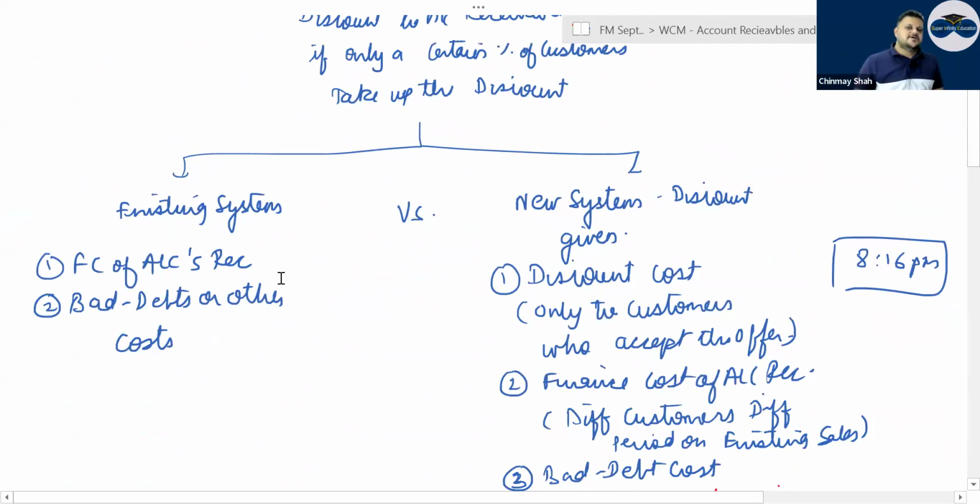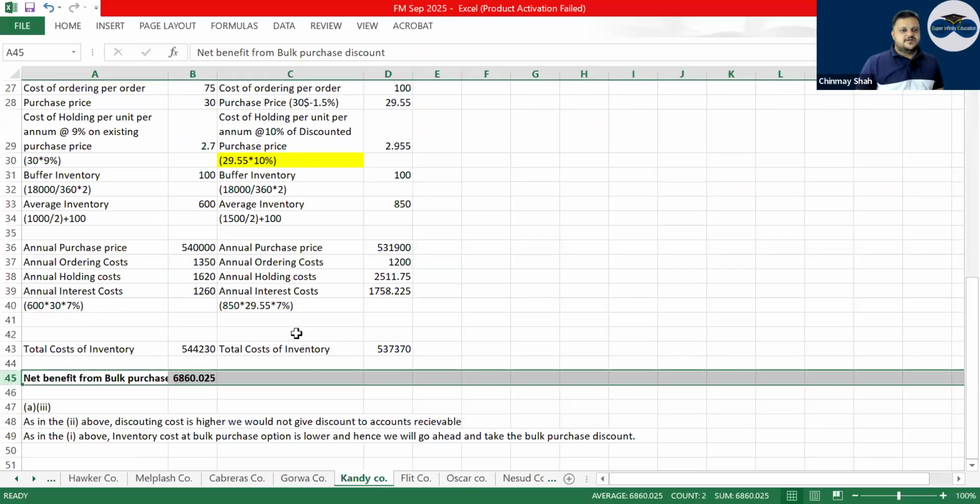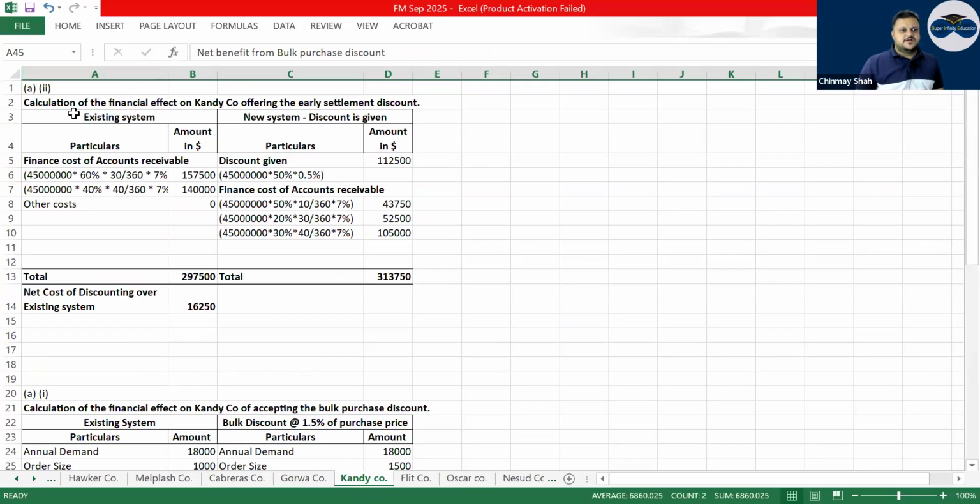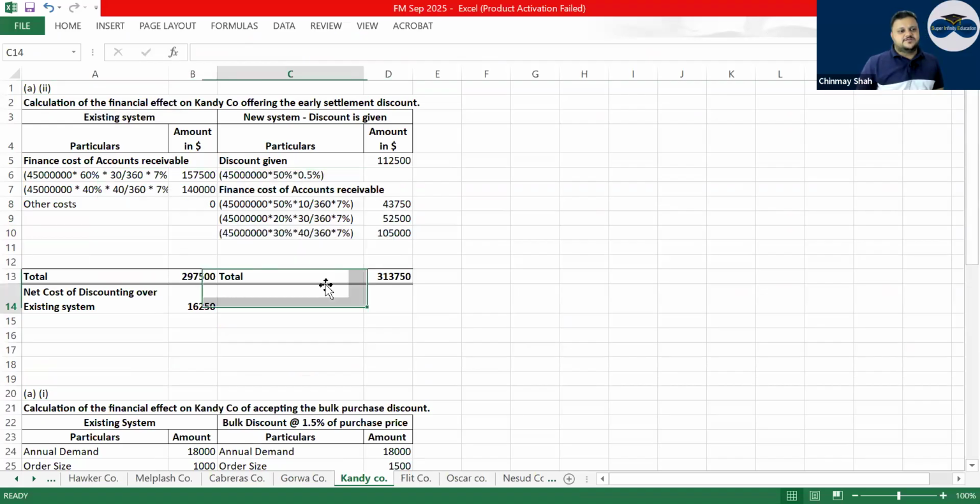We don't do it by the net method. We do existing versus new system. Have a look. Say we do this candy company. We solve it like this. Wherever you have the lower cost, that option is better.